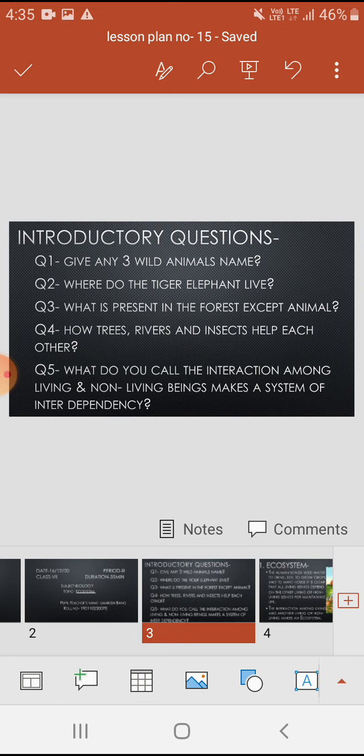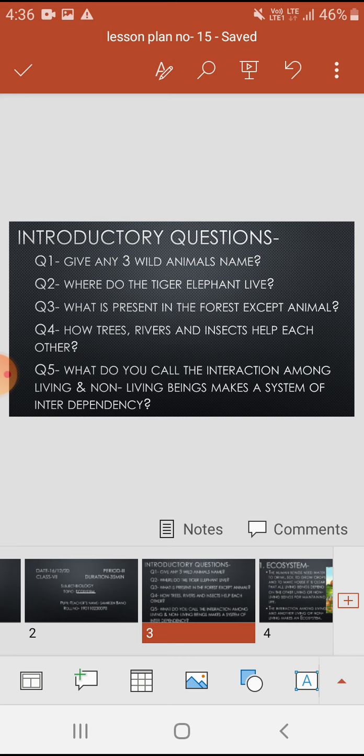Now I am going to ask some questions, and if you know the answer, then give your answer in a proper sentence. Give any three wild animals' names. Three wild animals' names are tiger, lion, and elephant. Where do the tiger and elephant live? Tiger and elephant live in forest. What is present in the forest except animals?